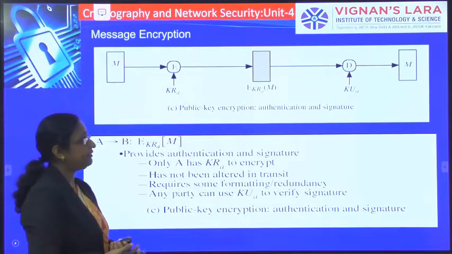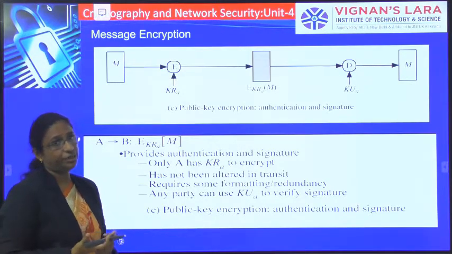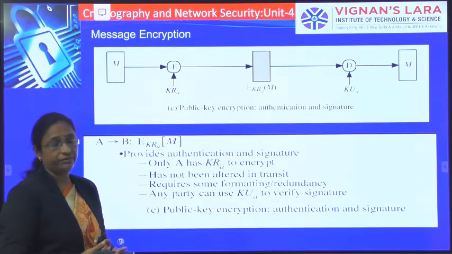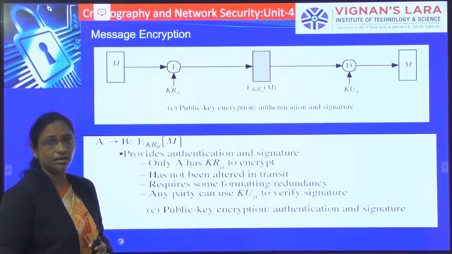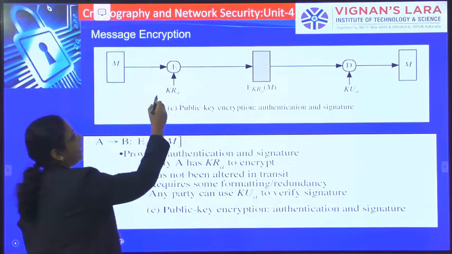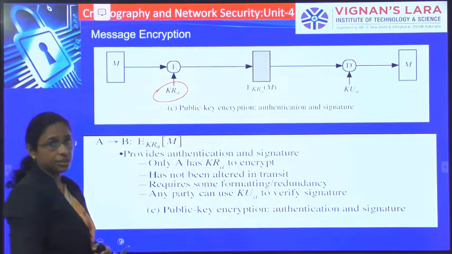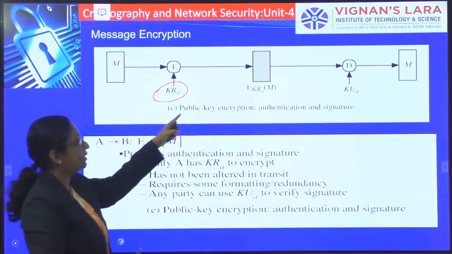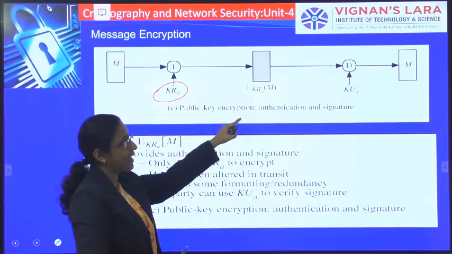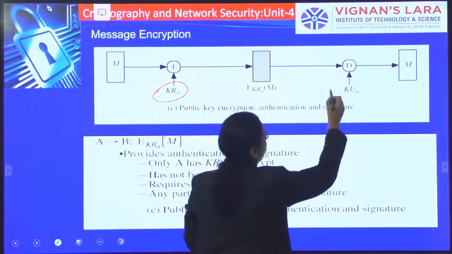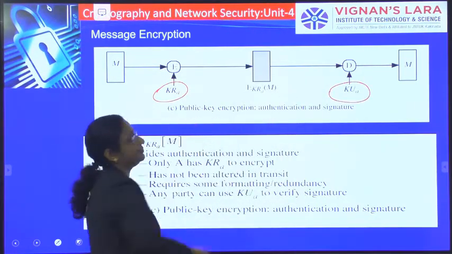Similarly, we can use asymmetric keys, wherein we have both a public key and a private key. Here the source will be encrypting with the private key, and after that the destination will be decrypting with the public key of A.